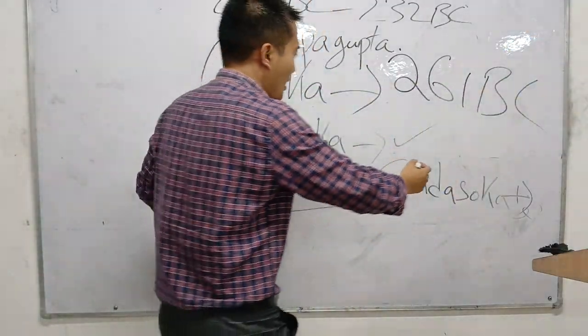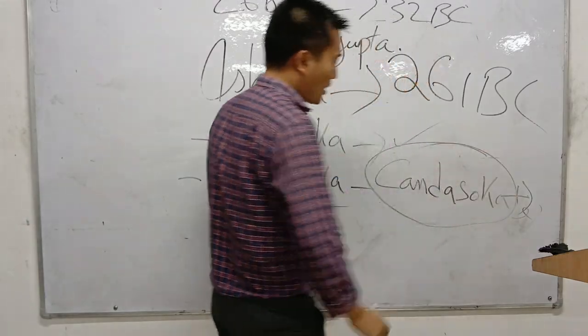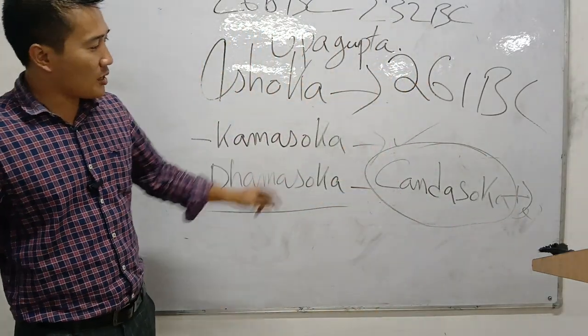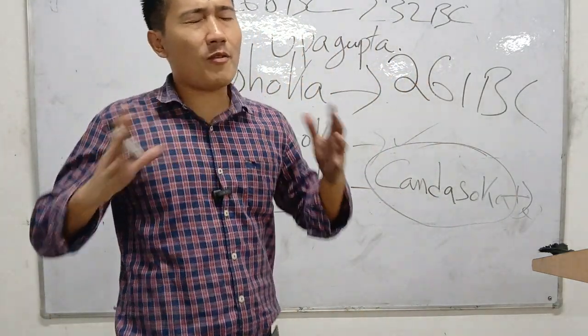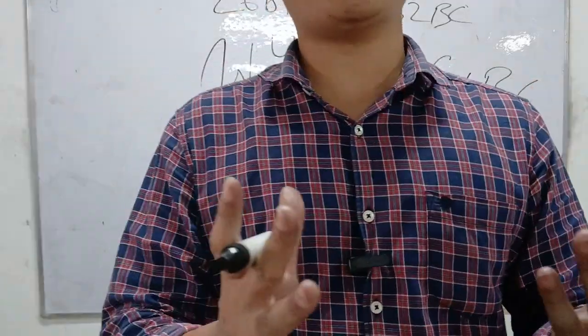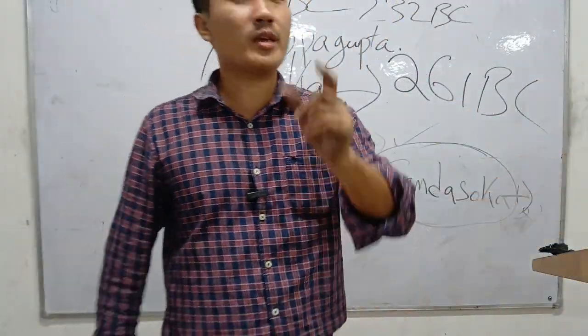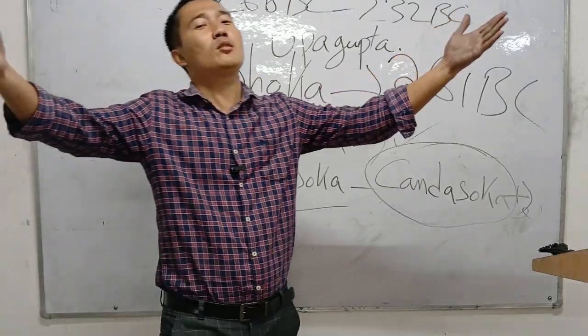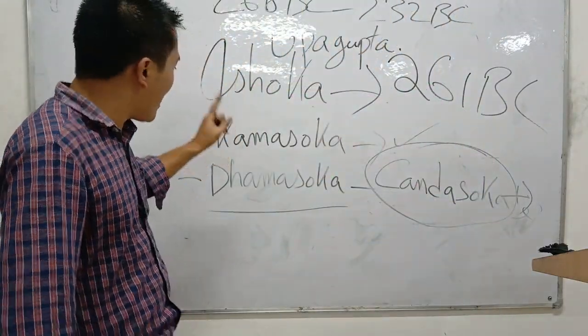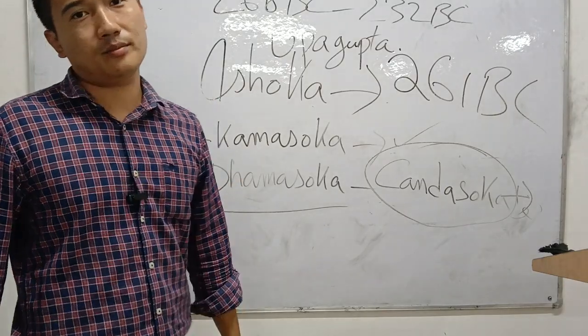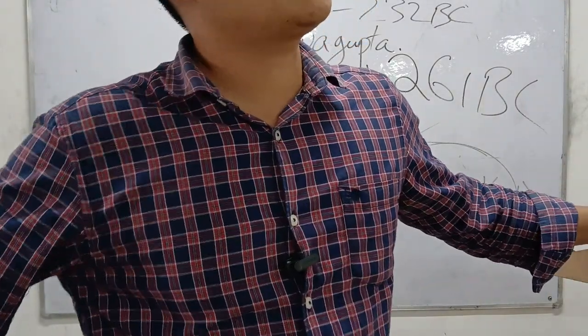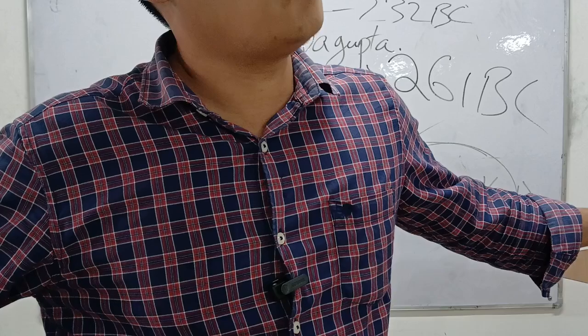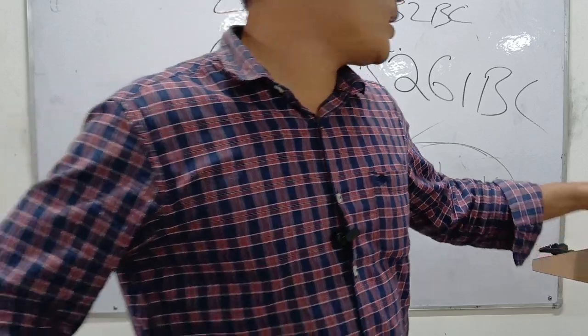Next, Kandashoka. Kandashoka means Ashoka suffered a lot, extreme wickedness. Ashoka also suffered a lot, so he got a name known as Kandashoka. Kandashoka is the name when Ashoka suffered a lot. So please remember these three names, they are too important: Kamashoka, Dhammashoka, Kandashoka. These are the three names which he holds. All right. Next is